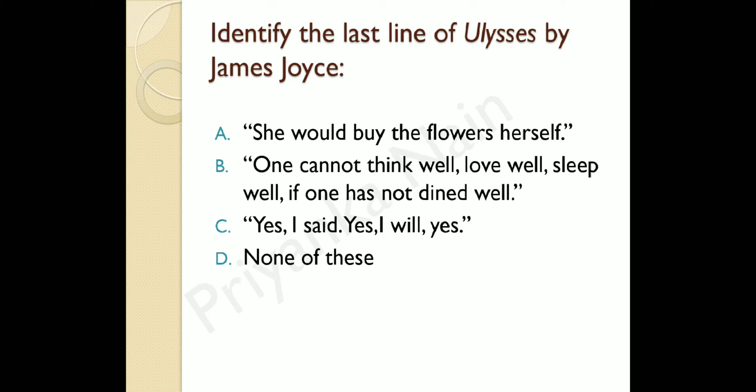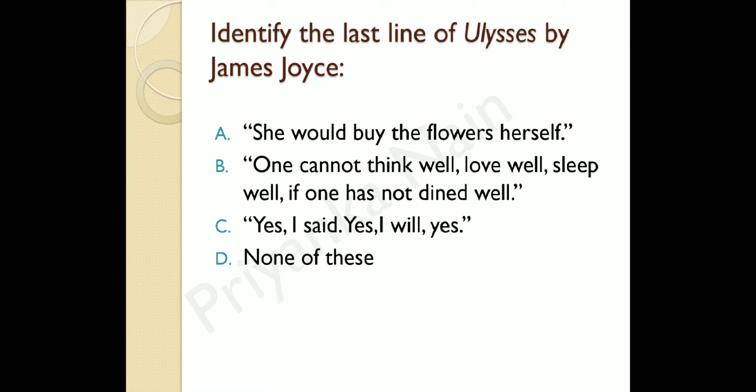The options are, she would buy the flowers herself; one cannot think well, love well, sleep well if one has not dined well; yes, I said, yes, I will, yes; or none of these.